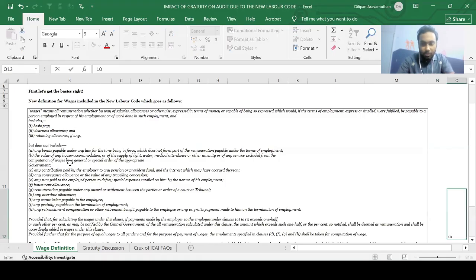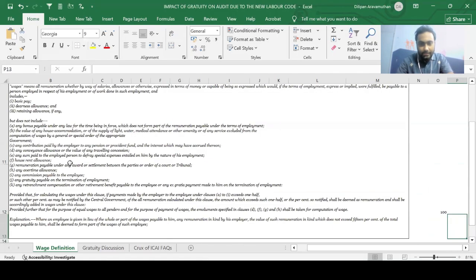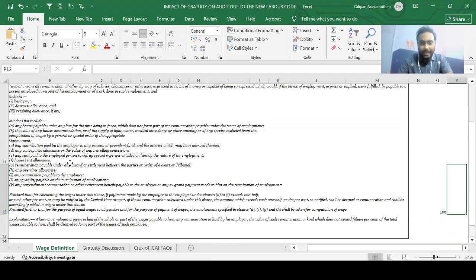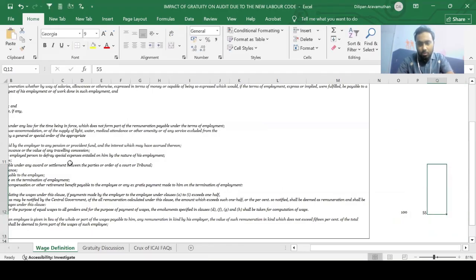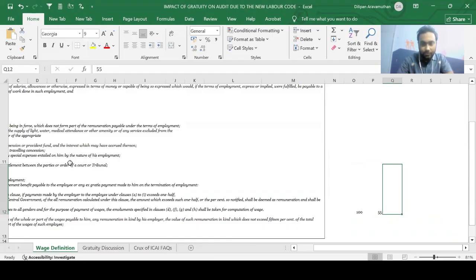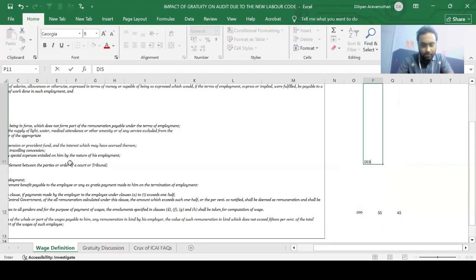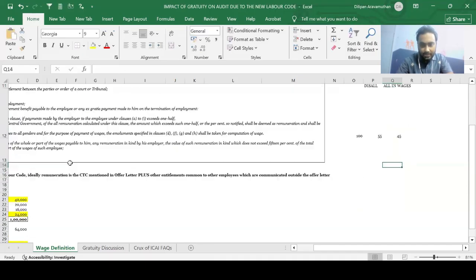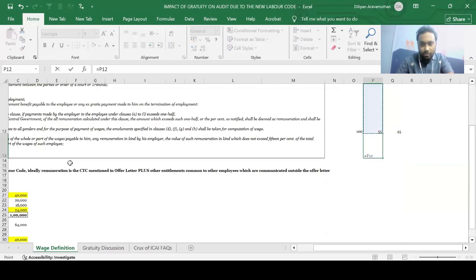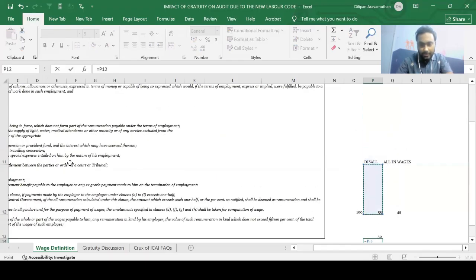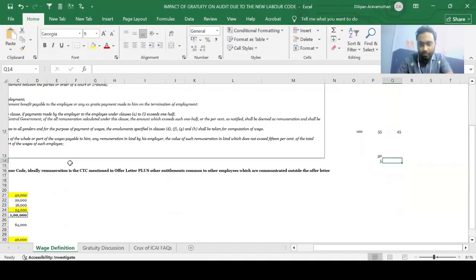for example, let us say my total remuneration is 100. Let us say the items which are disallowed, let's say my leave travel allowance, let's say my HRA comes to 55. So if this comes to 55, let us say the items which are allowed would come to 45. So I'll just write disallowed, allowed in wages would come to 45. What they are saying is, what is the excess over 50% in the disallowances? So basically the 50% of 100 would come out to 50 for me, right? The excess over 50 would be 55 minus 50, which would basically come out to 5. So what they are saying is this excess of 5 should be included in wages. So that is what they are trying to say, guys.